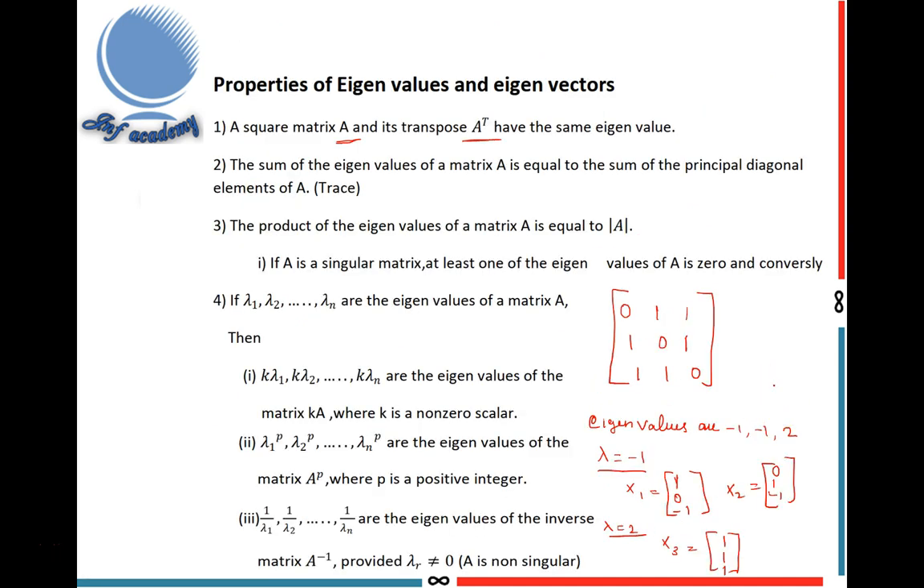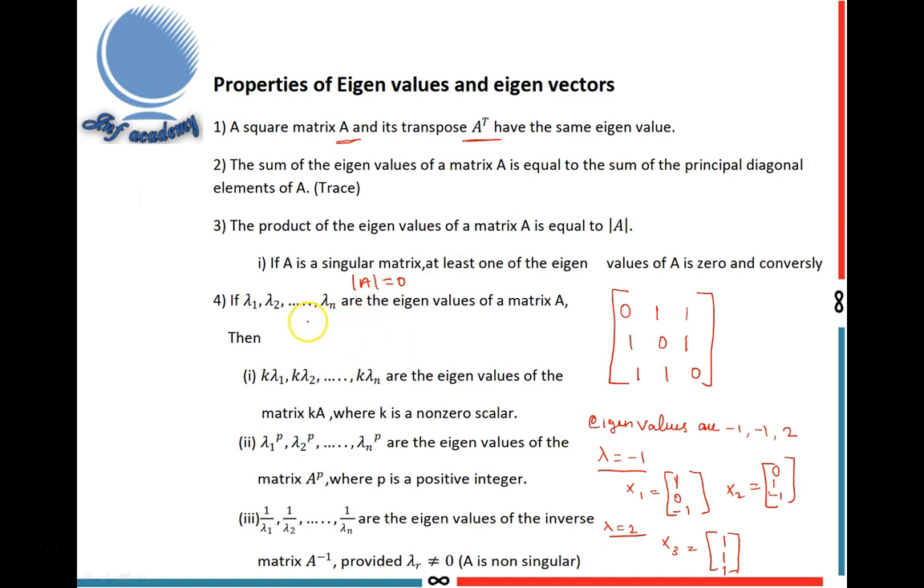The corollary of the third property is: if A is a singular matrix, then at least one of the eigenvalues of A is 0, and conversely. What is meant by a singular matrix? If the determinant of A is equal to 0, then it is called a singular matrix. Suppose the determinant is 0, then by that property the product of the eigenvalues is 0. How do you get a product of numbers equal to 0? At least one of the values is 0. This is the corollary of the third property. Conversely, suppose at least one eigenvalue is 0, then you can say the matrix is singular, since a singular matrix means determinant 0.